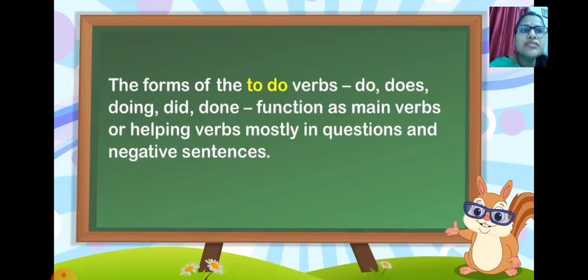To do verbs simply means to do something. For example, do, does, doing, did, done. These are the to do verbs. They function as main verbs in some sentences, or you will find that these are helping verbs also. Mostly in questions or in negative sentences, do, does, did come in the front, and that becomes your main verb at that time. But it can be used as a helping verb also.